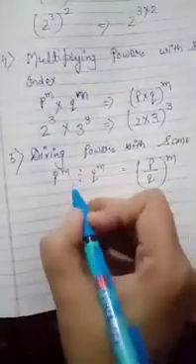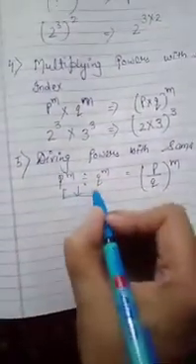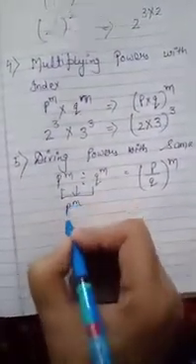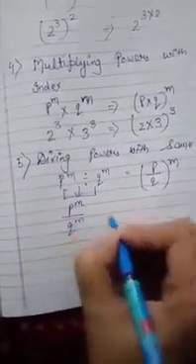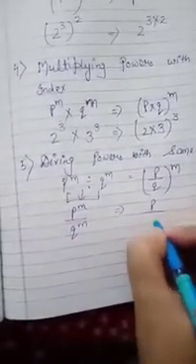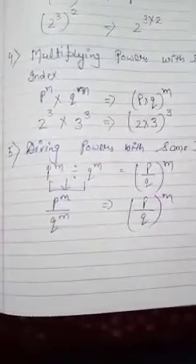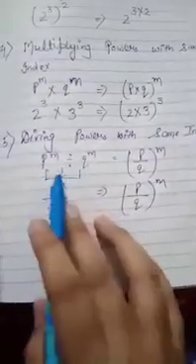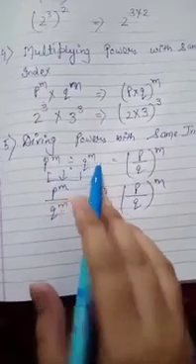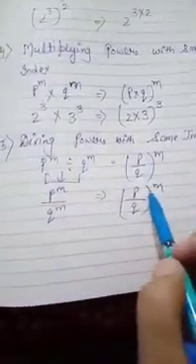Clear? Or we can write this in the form of p raised to power m over q raised to power m, as it is. Here bases are different but power is the same. That's why we will write as it is.